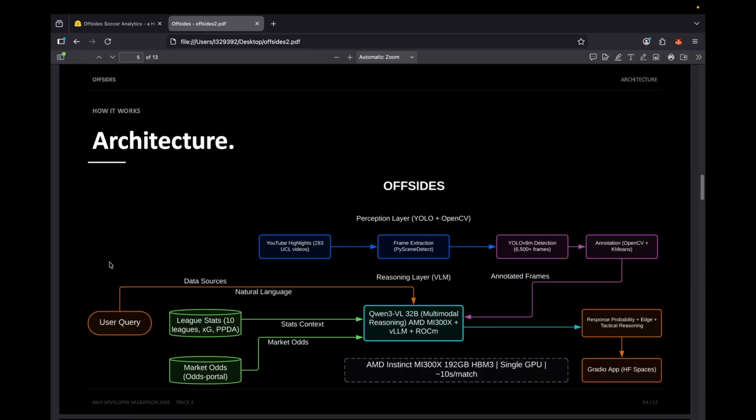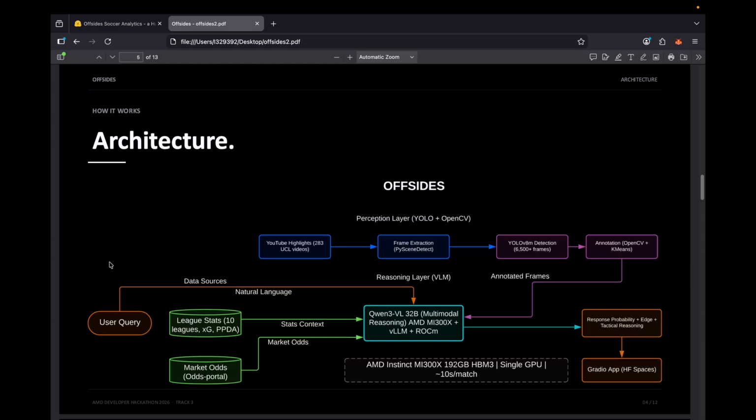We chose Qwen3-VL specifically because it handles multi-image reasoning well. It can take 8 to 12 annotated frames in a single context window, cross-reference them against stats, and produce structured tactical analysis. It reasons about spatial patterns across multiple images.